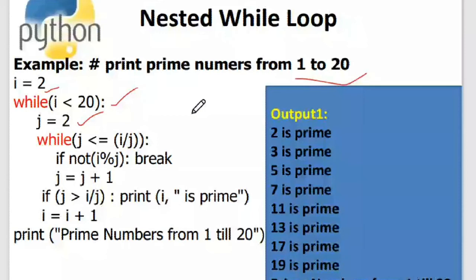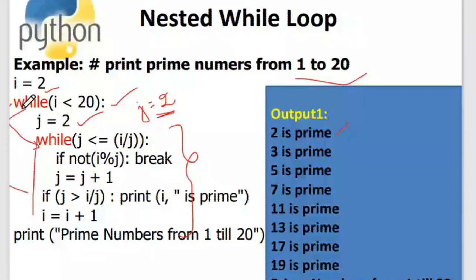Okay, so this while is checked, and then it comes to this particular while. First, the outer while will take 2. Now what happens is the outer while is setting j to 2, and in the inner while this particular j is checked whether it is prime or not. After printing that 2 is prime, the inner while breaks and it goes to the outer while, and now j is set to 3.